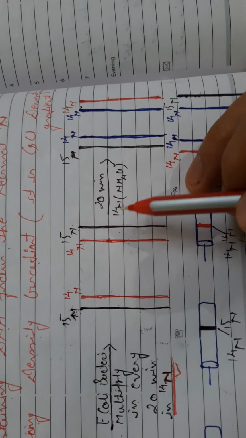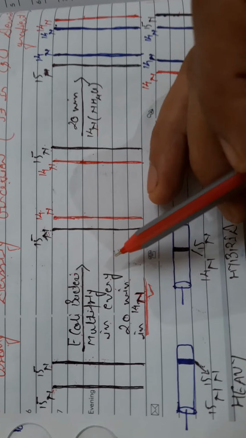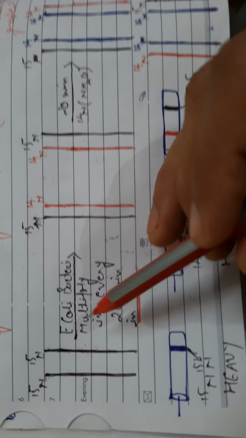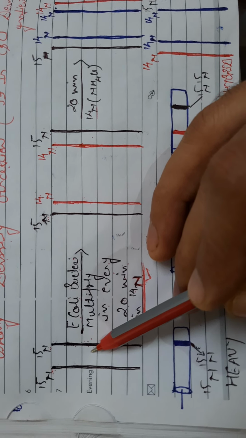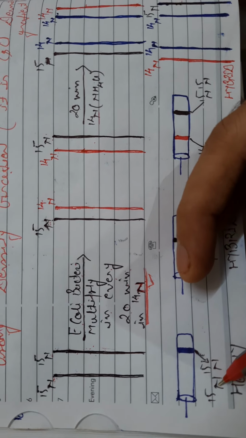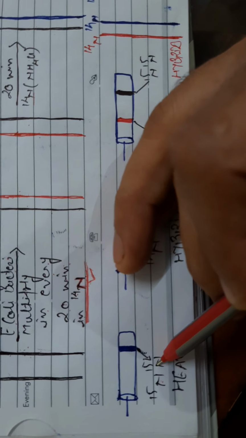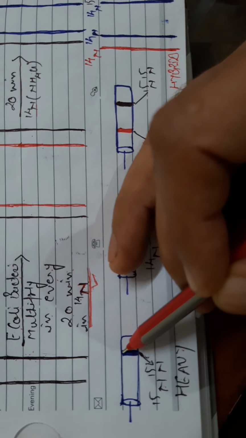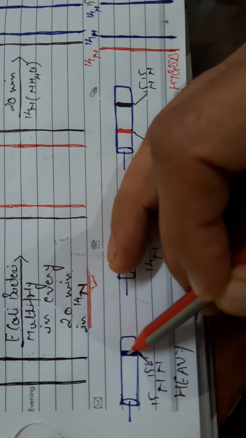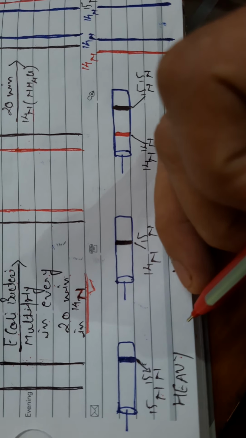the two scientists found that in a test tube, in the case of the first position, all the N15 N15 DNAs are heavy, and they are situated in a particular area.